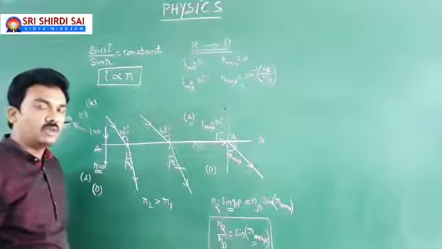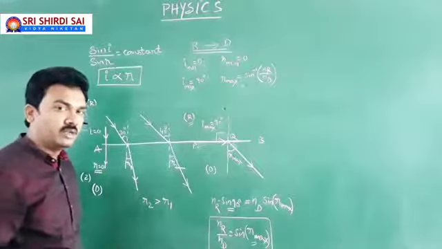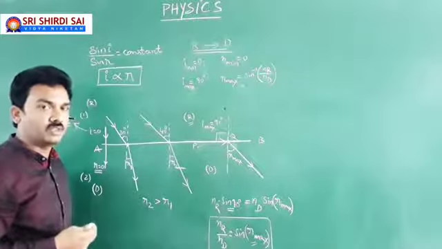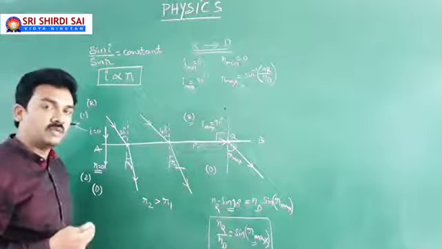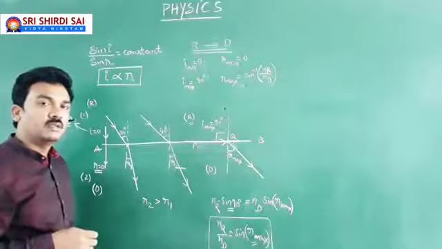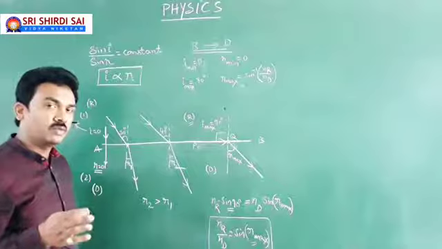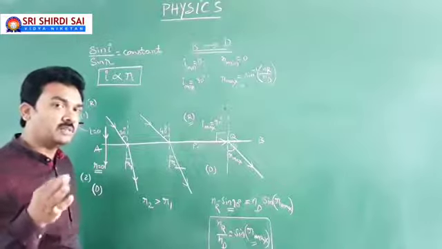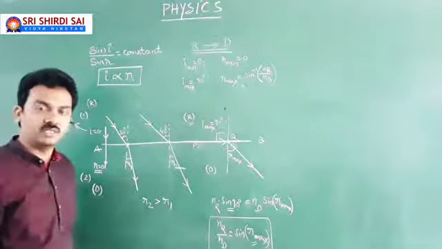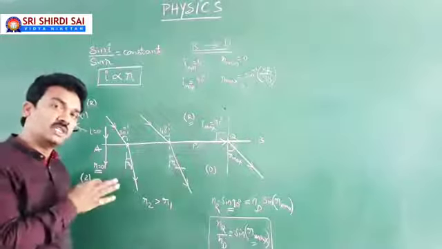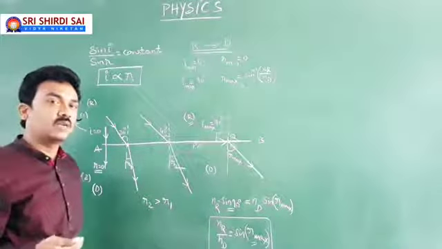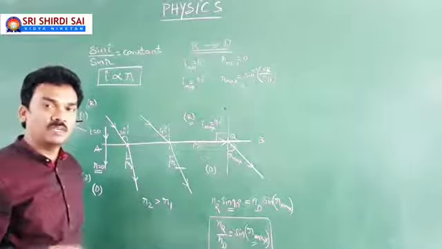Now, I think one question has to run in our mind. Sir, you have explained all the situations where the light is traveling from rarer to denser. What if my light is traveling from denser to rarer? Yes, exactly, your doubt. If your light is going from denser medium to rarer medium, it means reversing the direction of light. Whenever you are reversing the direction of light, then automatically you come across the principle of reversibility.